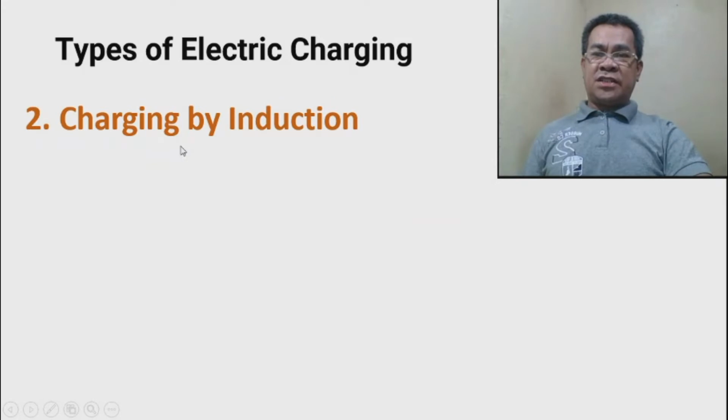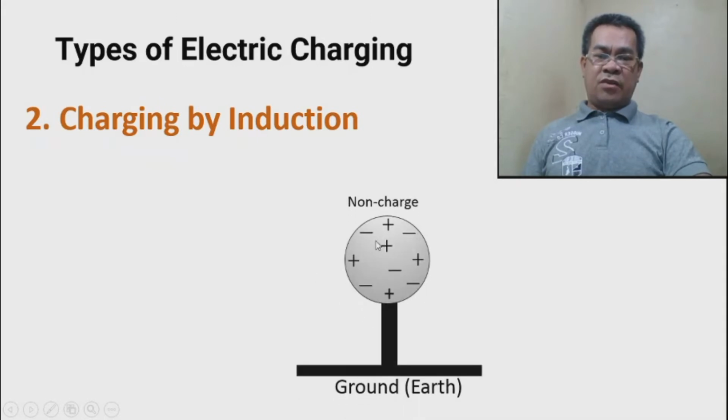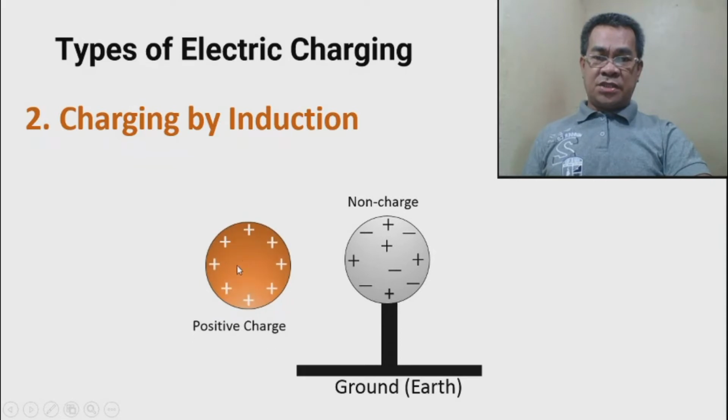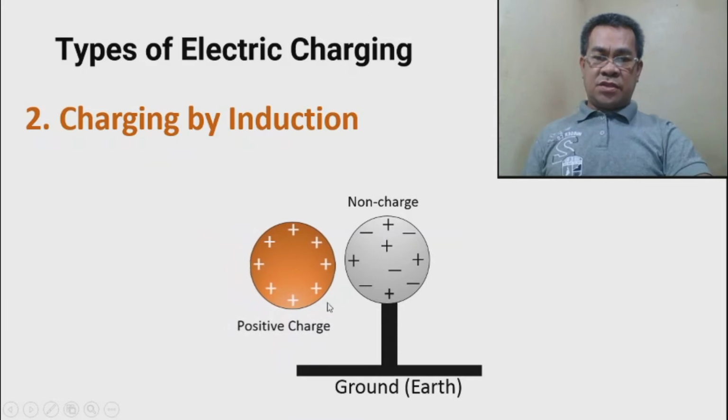Another charging method is induction. When we say induction, there's no contact. Suppose again I want to charge this non-charged object by a charged object, but with no contact. All you need to do is put the objects closer to each other.